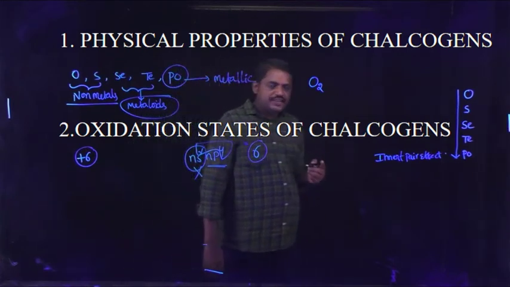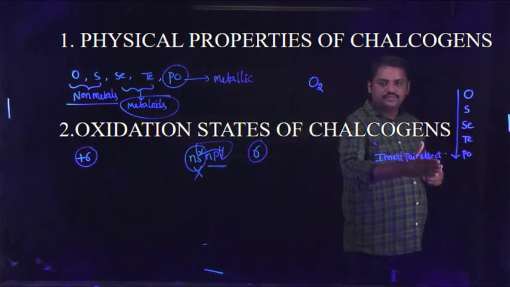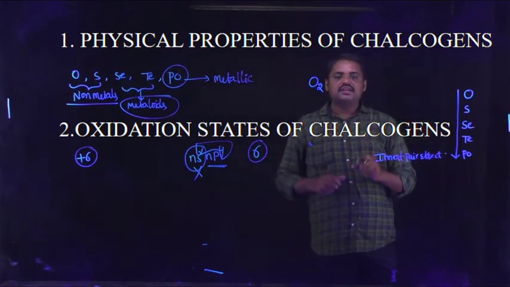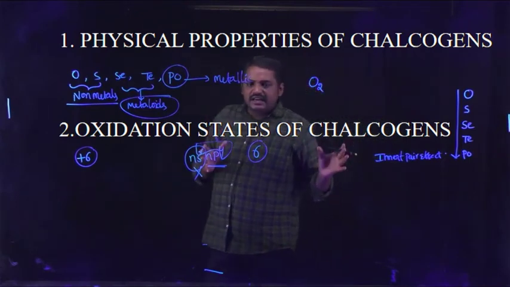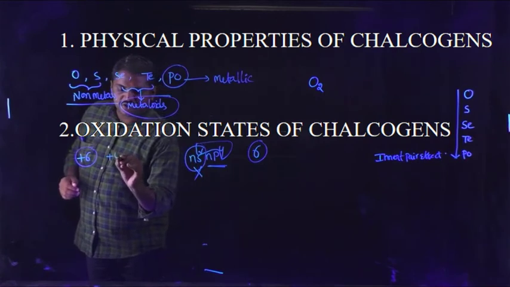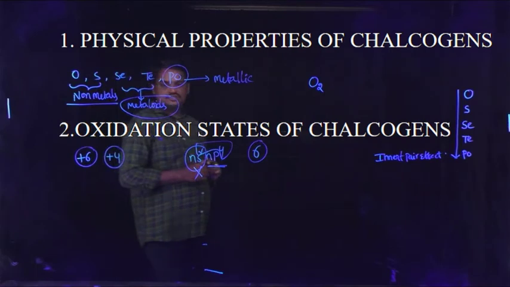So the valency electrons are equal to 4, and based on that these elements exhibit +4 oxidation states.